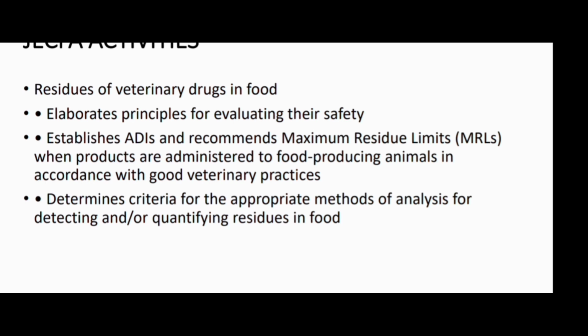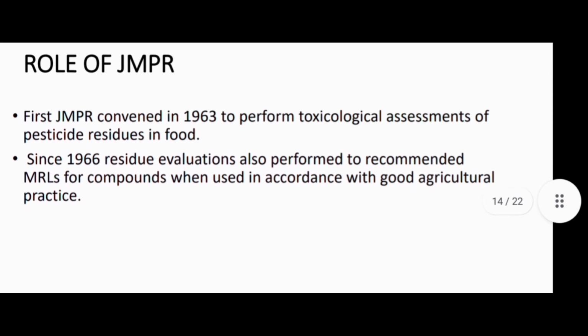Okay, now come to the JMPR. So basically, the first JMPR convened in 1963 to perform toxicological assessment of pesticide residues in food. So JMPR is basically for pesticide residues. Okay, since 1966, residue evaluation is also performed to recommend MRLs for compounds when used in accordance with good agricultural practices.